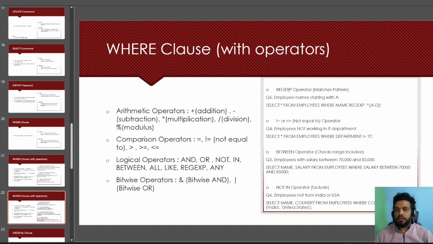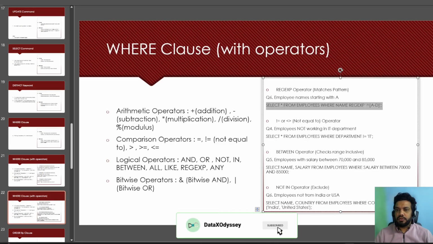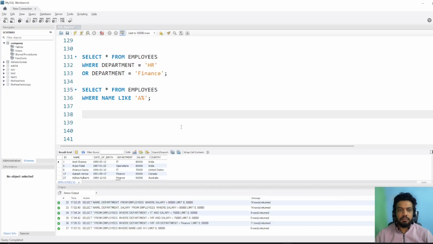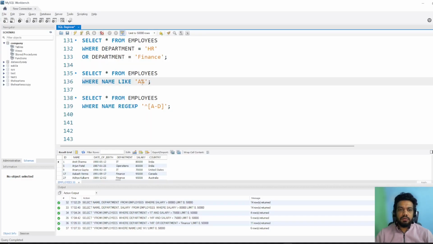So now the example of regular expressions. REG is the short form of regular, EXP is the short form of expressions. Regular expression operators basically match a pattern. So let's take the example again. Earlier, what we were doing over here, we were finding only employees whose name is starting with A. So what if I want to find the employees whose name starts with A, B, C or D? Can I apply this in the LIKE? So maybe let's do that first.